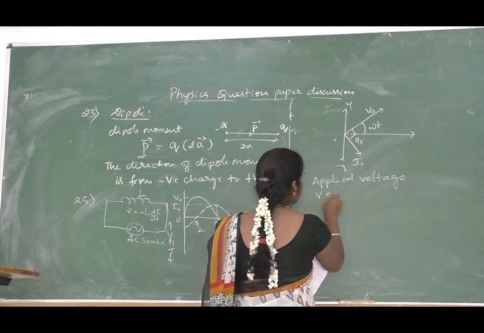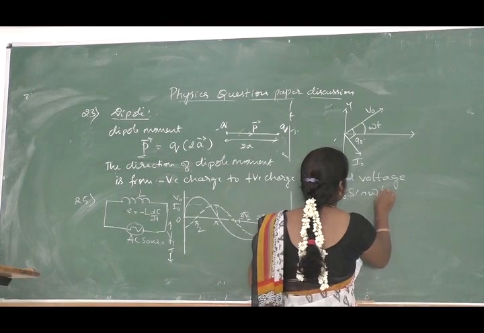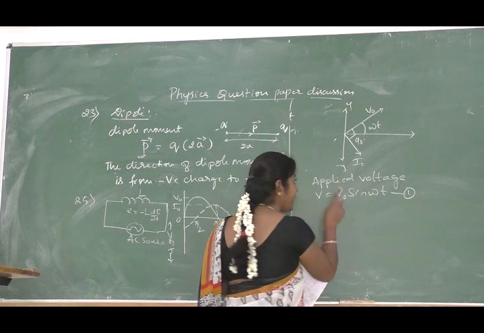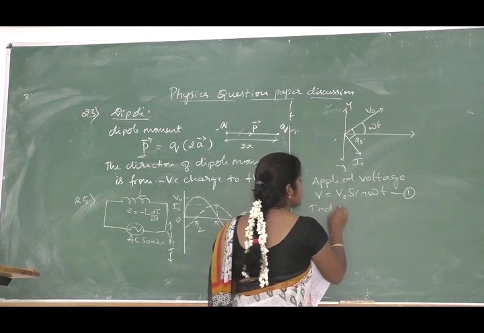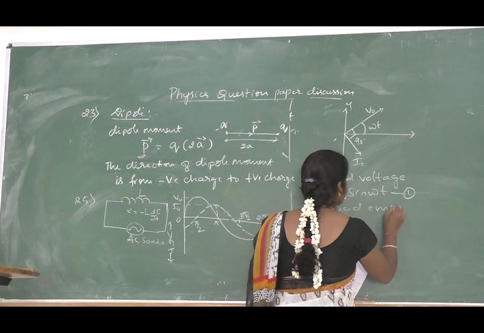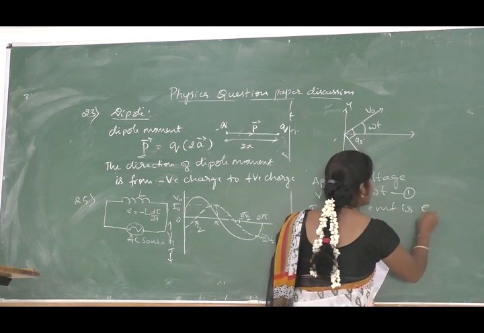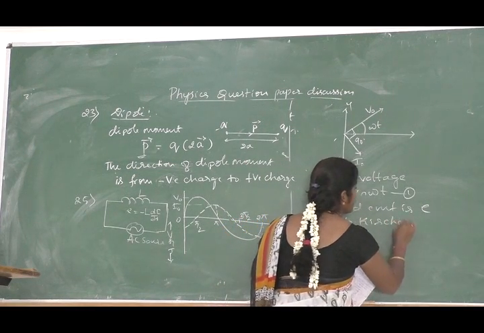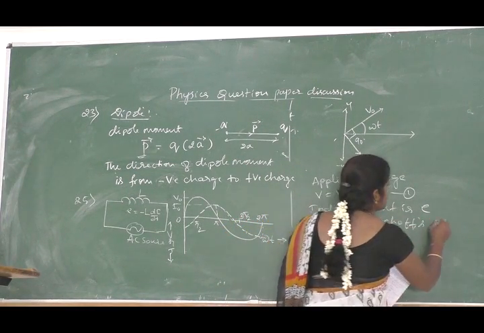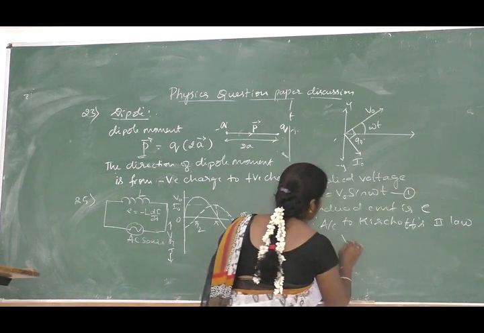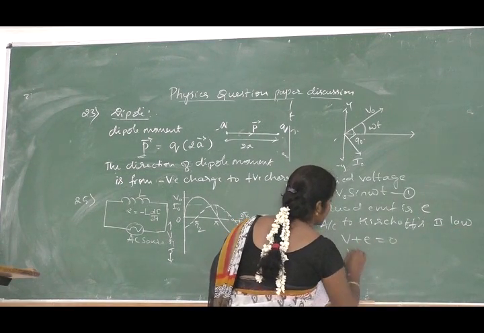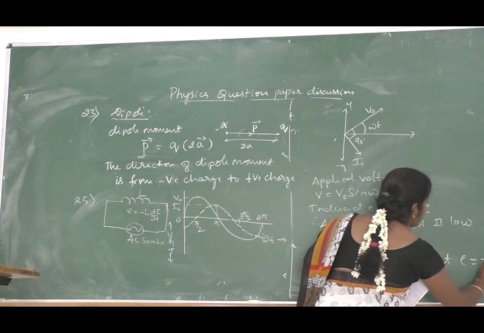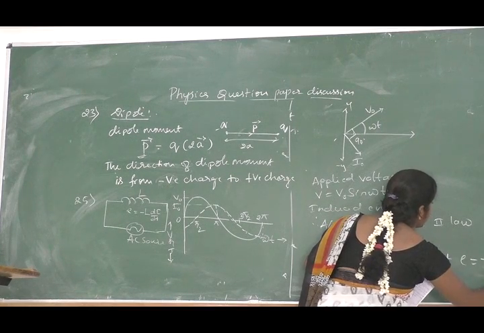AC voltage is given by V is equal to V naught into sin omega t. So this is equation 1. Next, it induces EMF. The induced EMF is given by E. Therefore, according to Kirchhoff's second law, V plus E is equal to 0, or V is equal to minus E, but E is equal to minus L into di by dt.